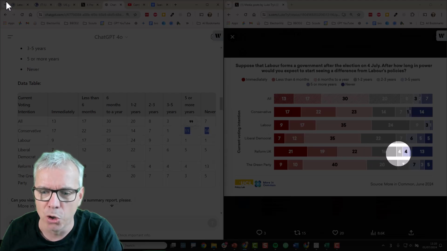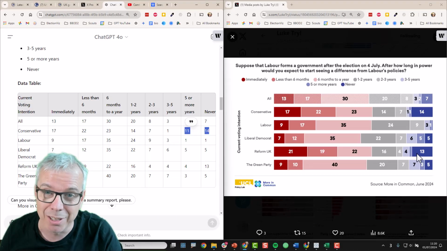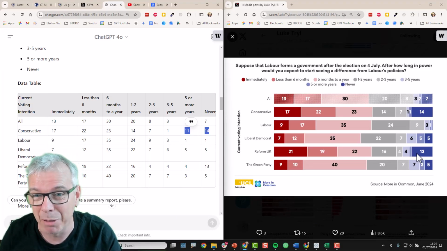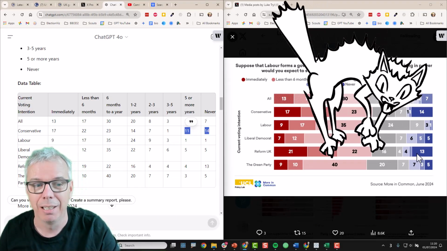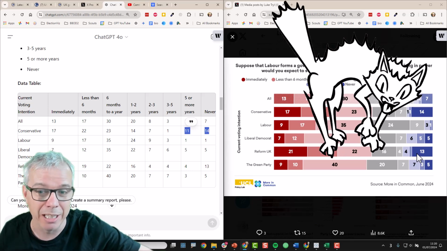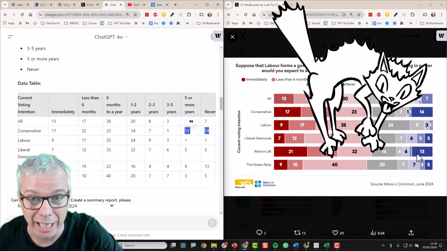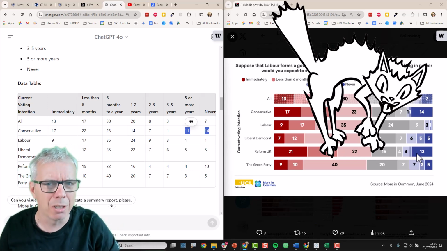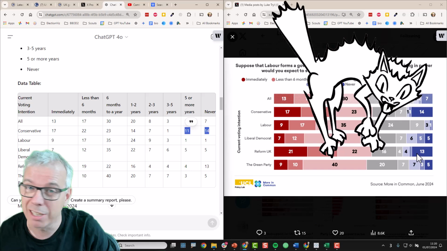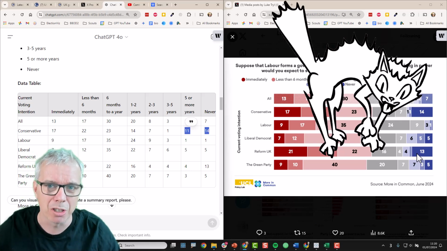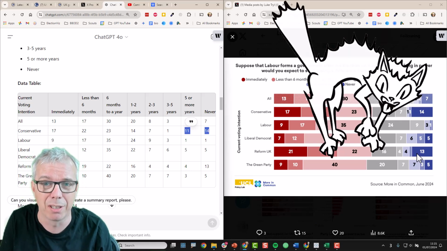So in this case, going back again, it's actually transcribed the data incorrectly. I've tried to ask ChatGPT to do it correctly about 7 or 8 times. It's failed each time, even with me saying you're getting this wrong. So this is a real problem because it looks powerful, and this is a small chart. If you do this on a big data set, you've got a big risk of getting completely the wrong data.